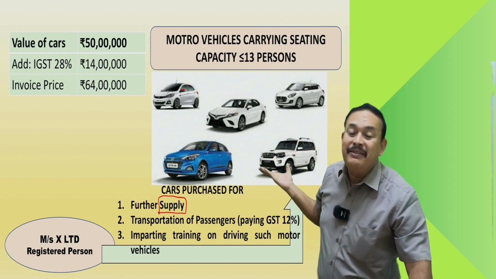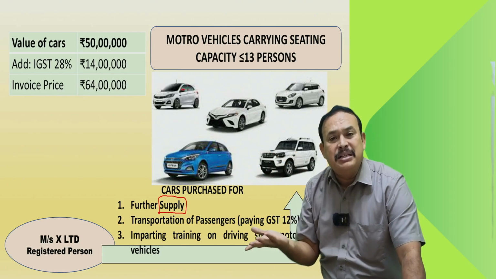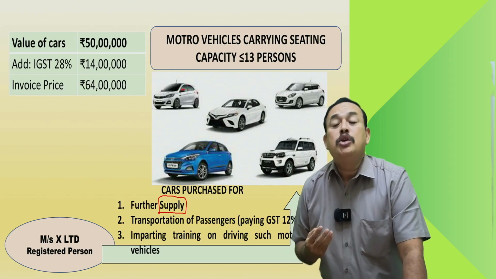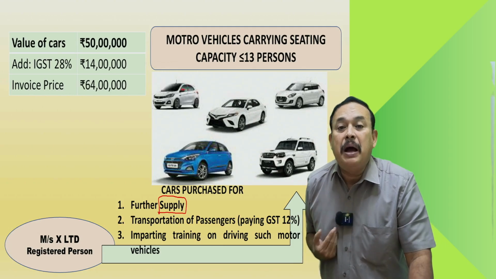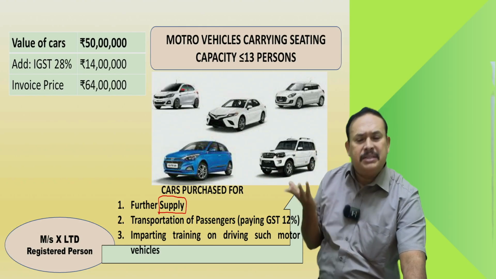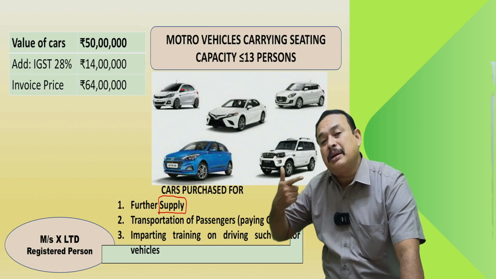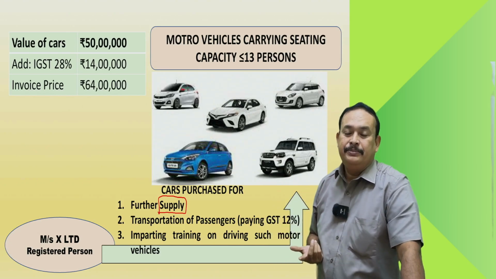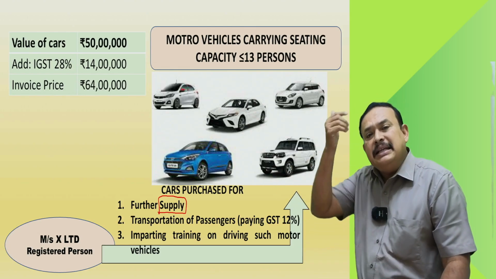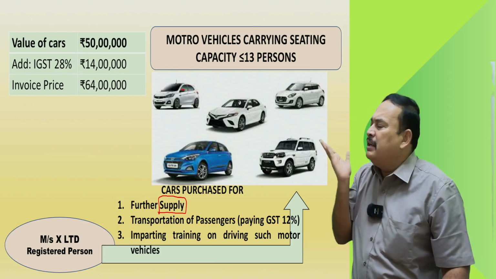I am giving these vehicles on rent, on renting basis where the cost of sale is included. On rental charges I am going to pay 12% GST. If I am going to pay GST under forward charge at 12%, for example, am I eligible to claim ITC? Yes. It should be further supply of taxable supply. Sir, I purchased these vehicles and am selling them, so I am going to pay the GST, further supply of taxable supply. Therefore, it is allowed, sir.